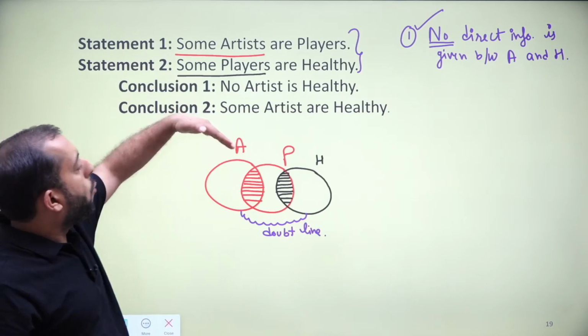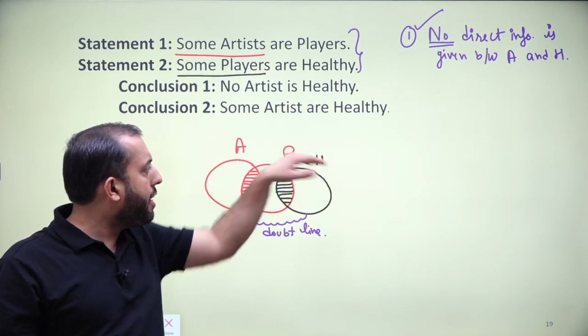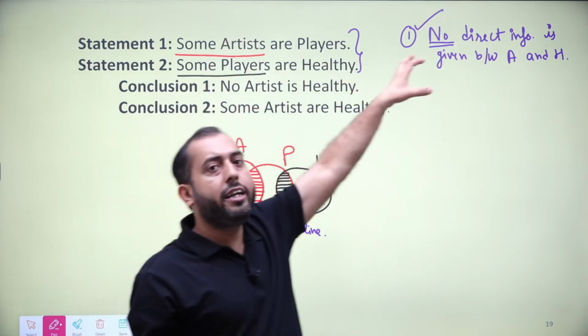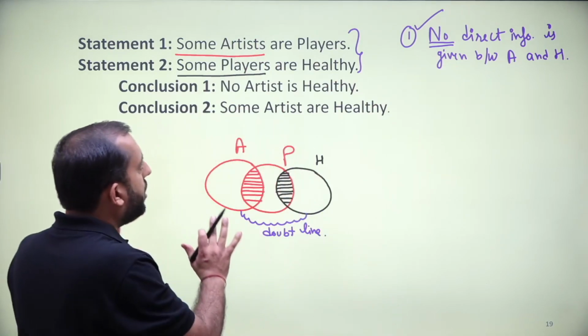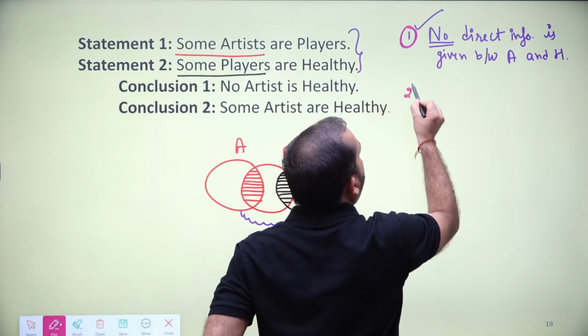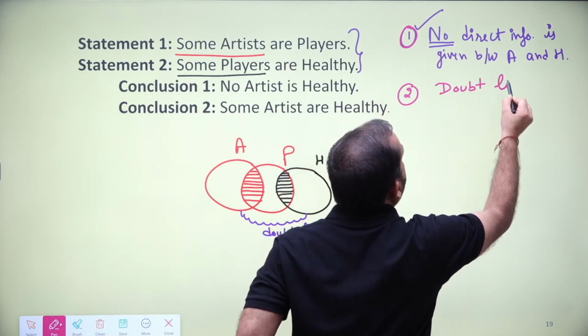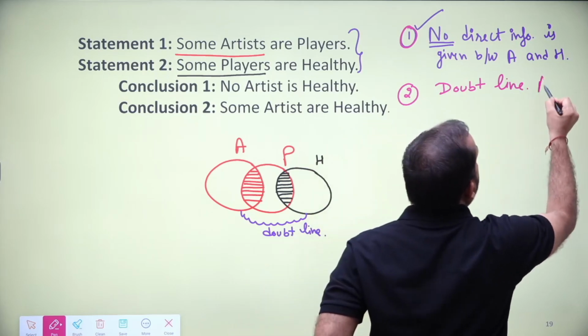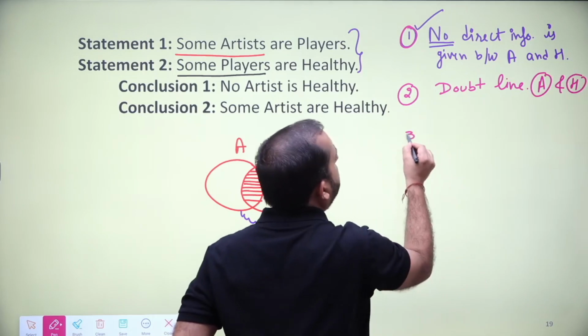Meaningly, we cannot draw any relationship between healthy and artist directly or indirectly. Okay, so condition number one. Now condition number two, we can create a doubt line between artist and healthy. Condition number three.